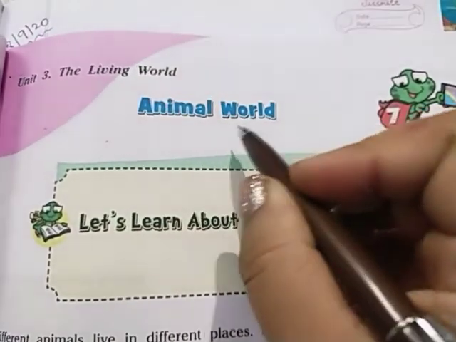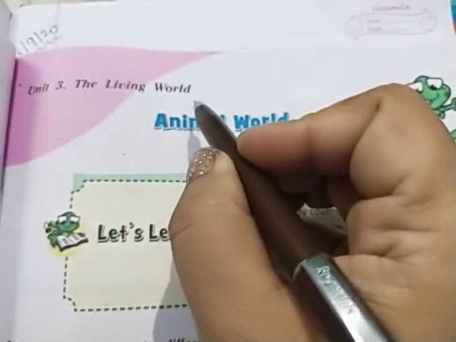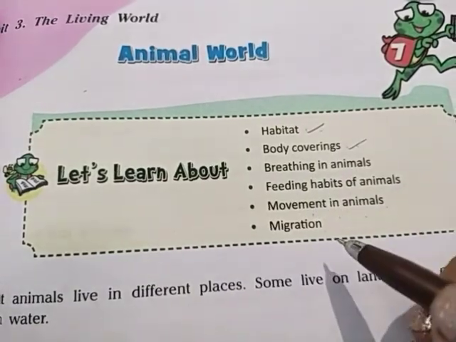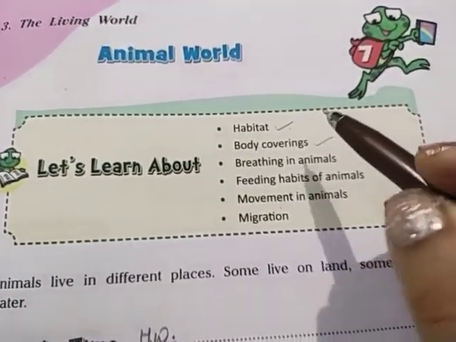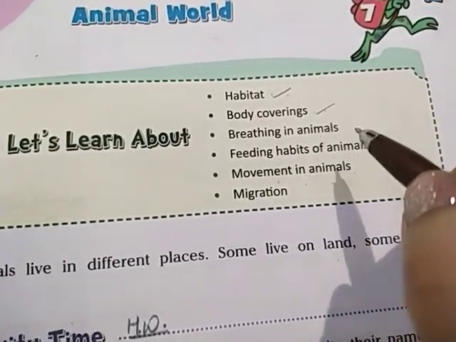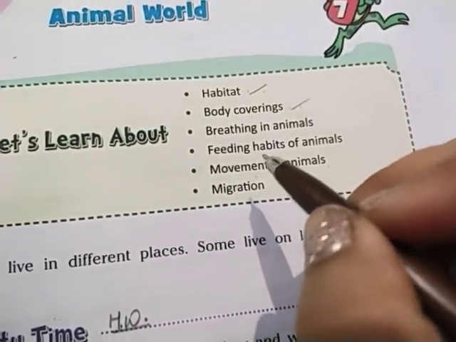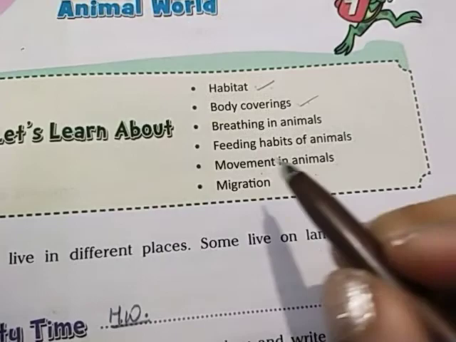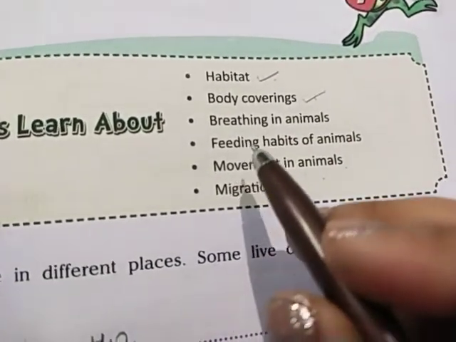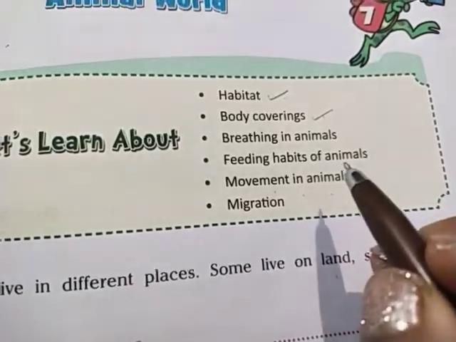Chapter 7 Animal World, Unit 3 The Living World. In this chapter, the following topics are given, in which we have completed habitat, body covering, and breathing in animals. Today we are going to start a new topic of this chapter, that is feeding habits of animals.